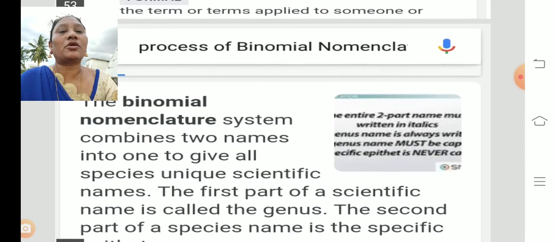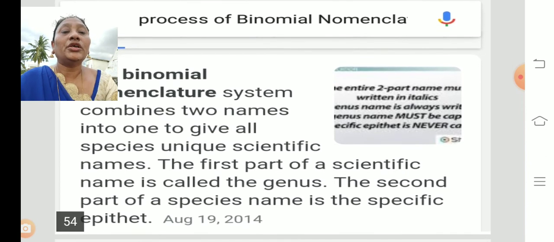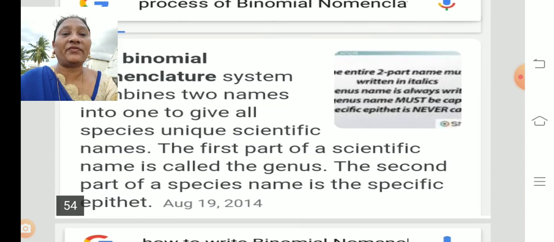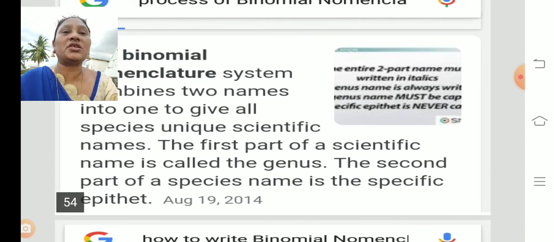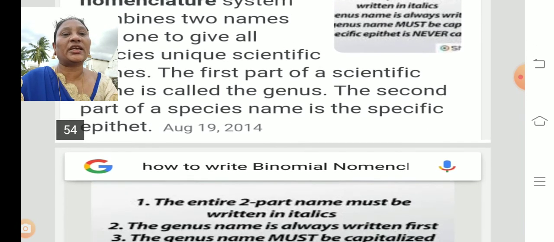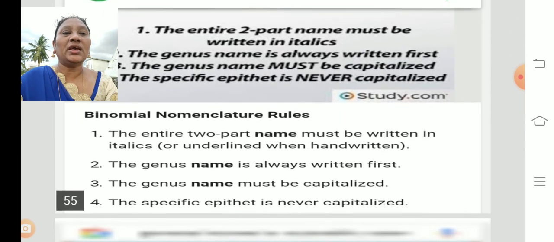So it has a process. The binomial nomenclature system combines two names into one to give all species unique scientific names. So for every species we give a unique scientific name. The first part of a scientific name is called the genus, and the second part is called the species name, the specific epithet. Here you can see the process.